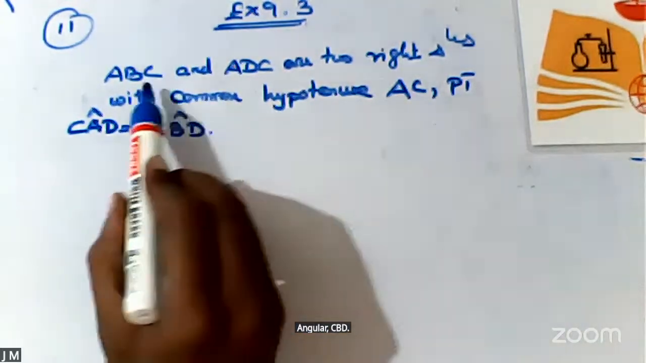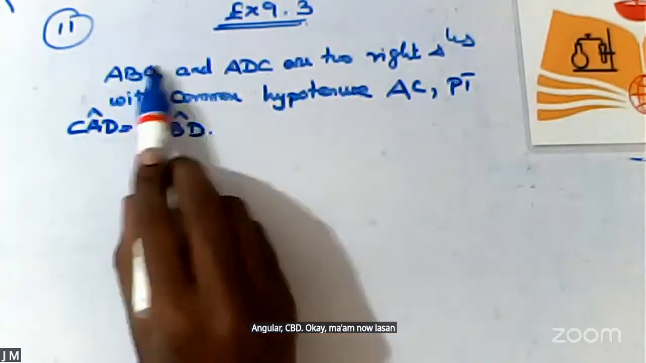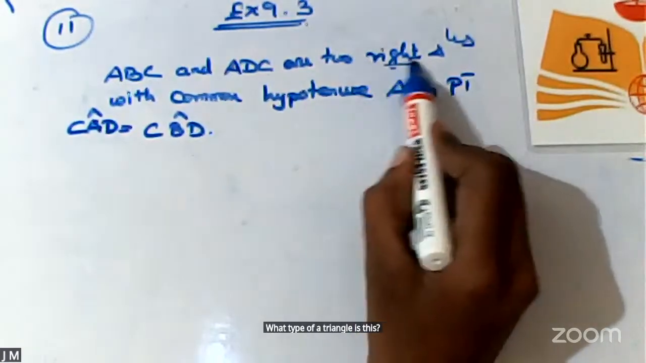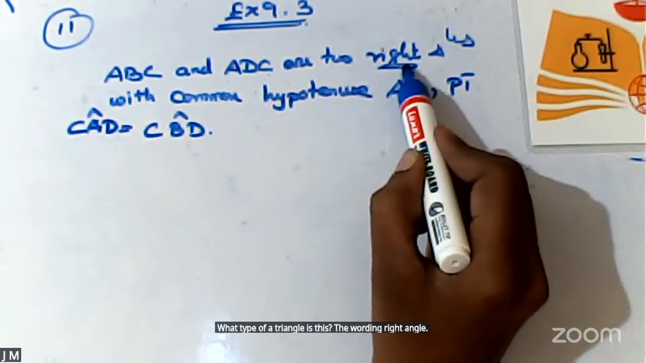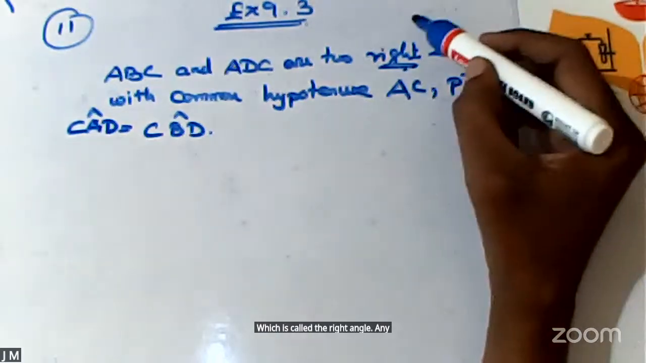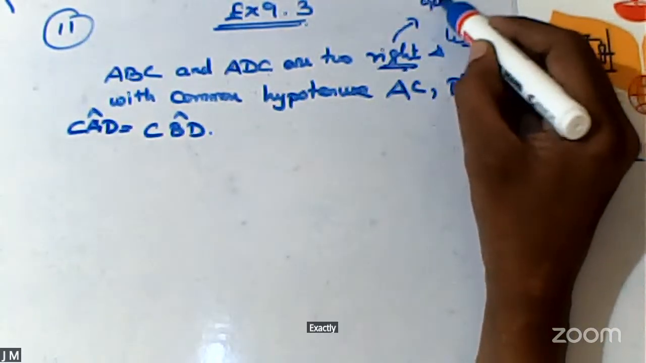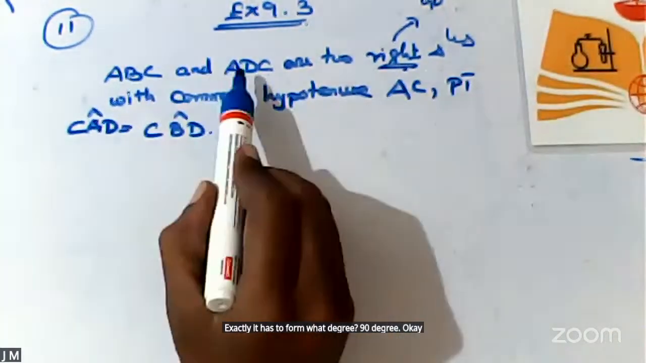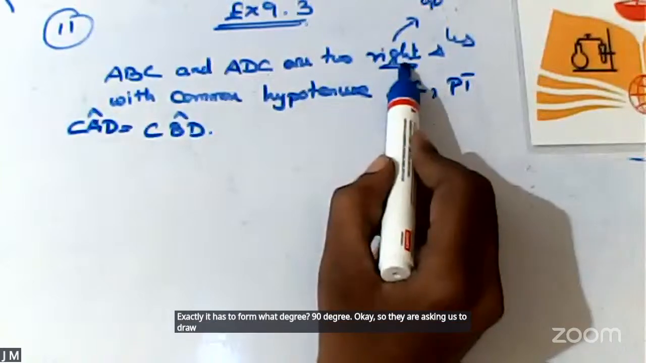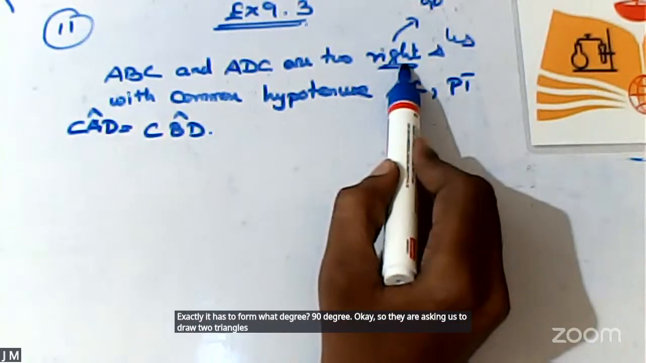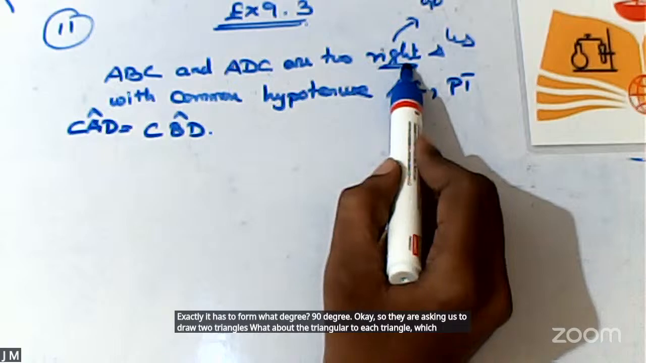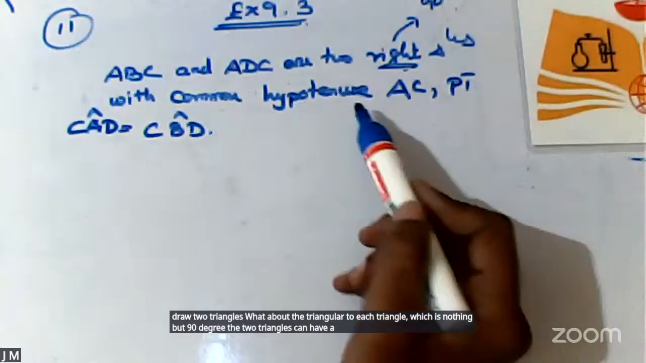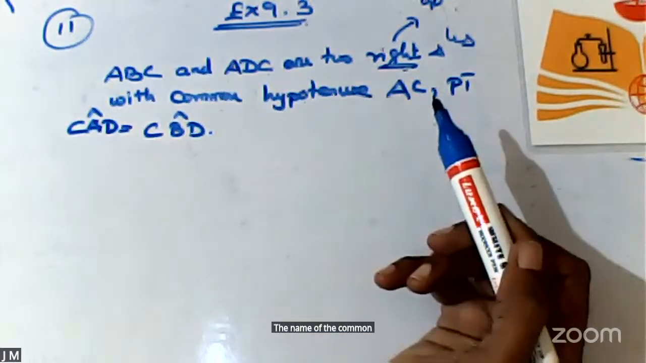Okay, ma'am. Now listen, they are asking us to draw 2 triangles. What type of triangle is this? See the wording, right angle. Which is called a right angle? Any idea what the word right angle means? Exactly, it has to form a 90 degree angle. So they are asking us to draw 2 triangles. What about the angle in each triangle, which is nothing but 90 degree? The 2 triangles can have a common side. The name of the common side can be considered as the hypotenuse.